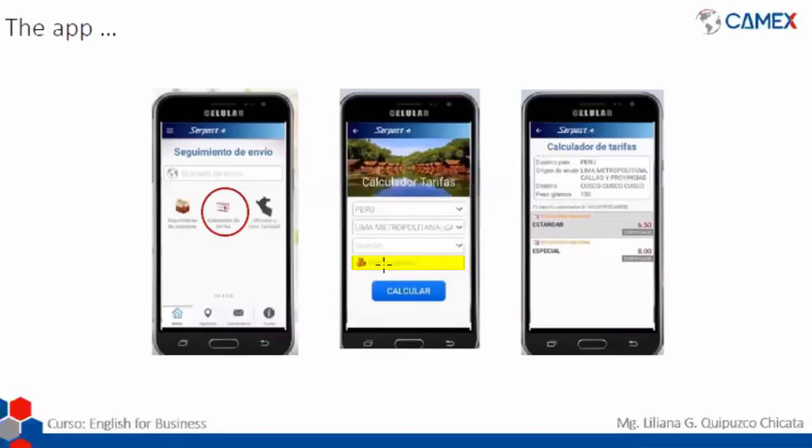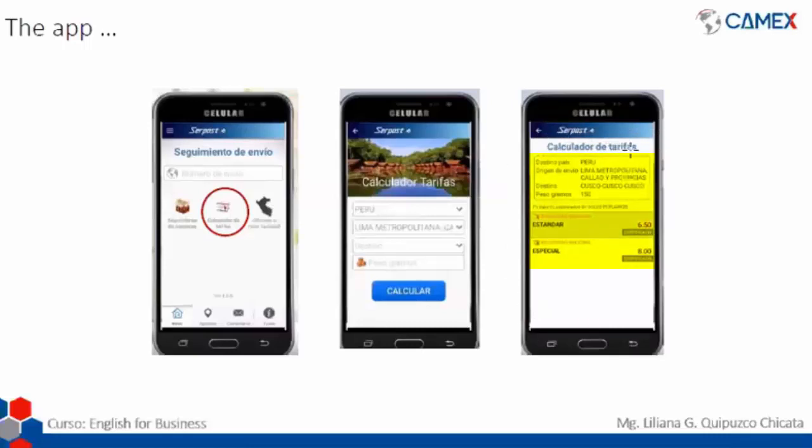Finally, we're going to click in here, check shipping rates. So we have in here the origin, and finally we're going to put the destiny. Let's say we're going to be sending products from Peru, from Lima, and the destiny would be Cusco. So we're going to put in here the weight that is going to be, in this example, 150 grams, and we're going to click on check, and in this case, calculate.